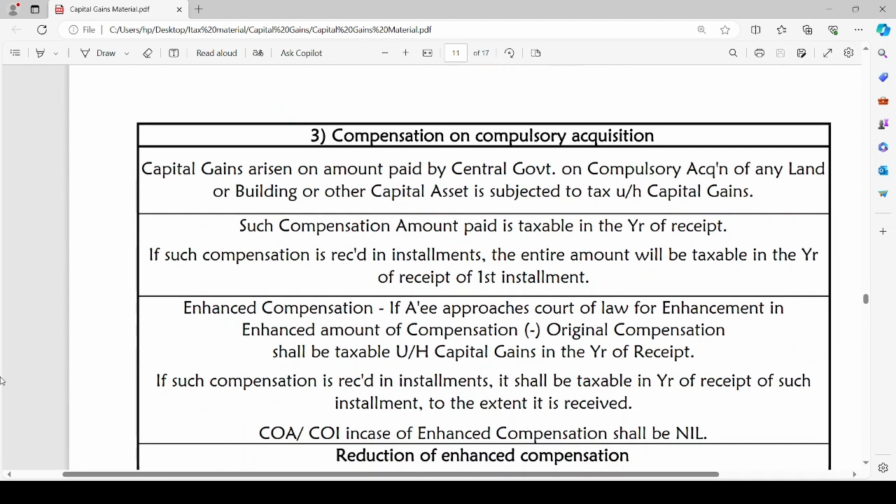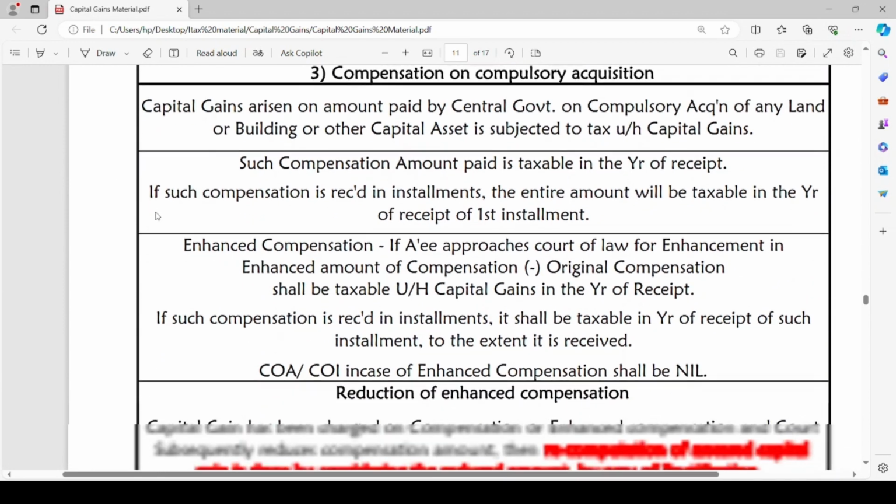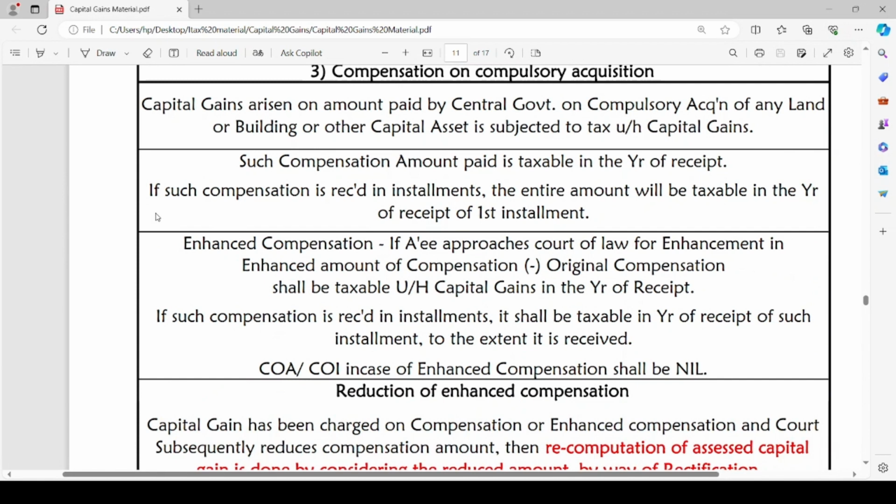Now let us head to the third case, the compensation on compulsory acquisition. On compulsory acquisition of any capital asset by the central government or any authority, the compensation will be paid to the owner of such capital asset. The capital gain arisen on the amount paid by the central government on compulsory acquisition of any land or building or other capital asset is subjected to tax under the head capital gains. Such compensation amount paid is taxable in the year of receipt.